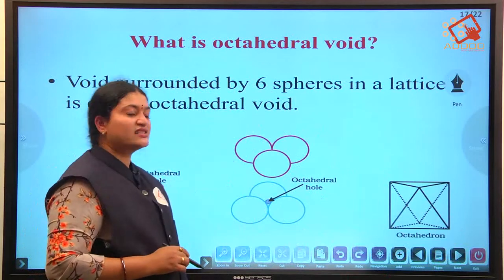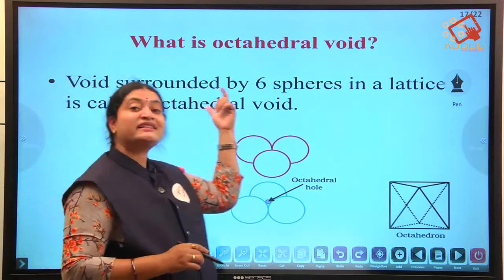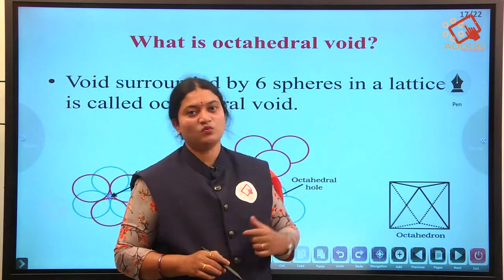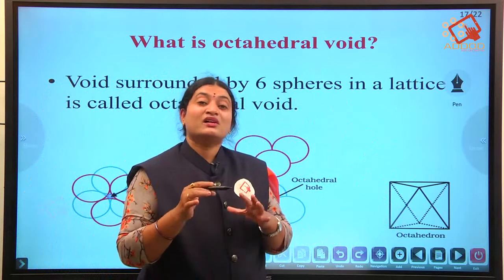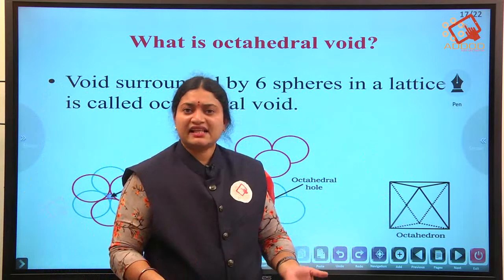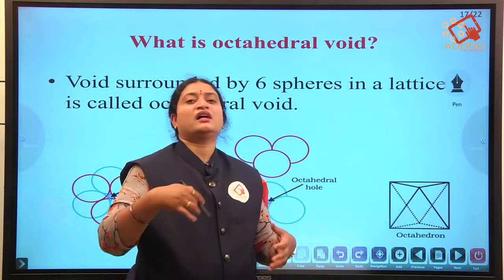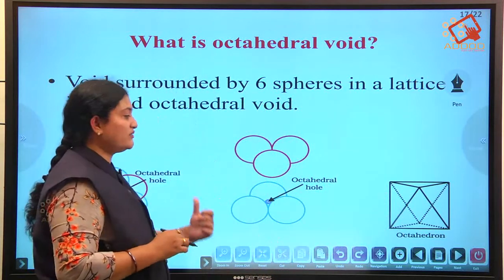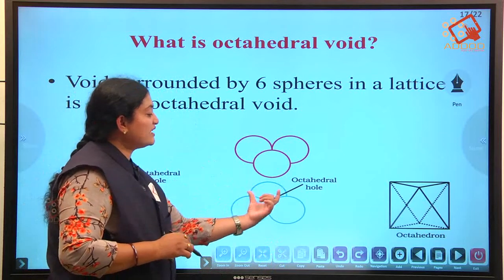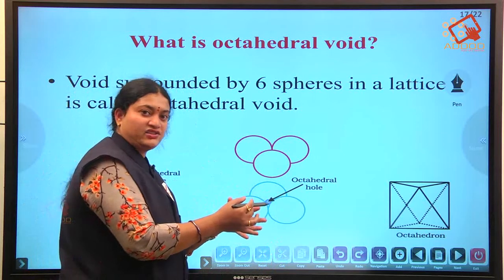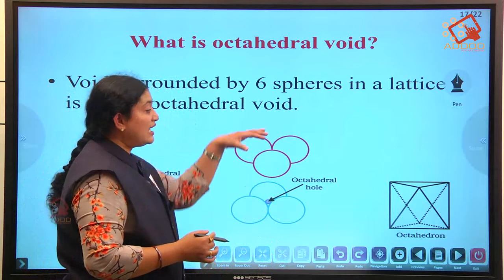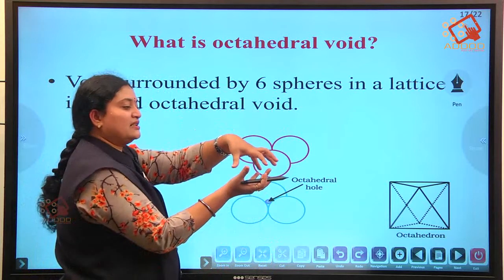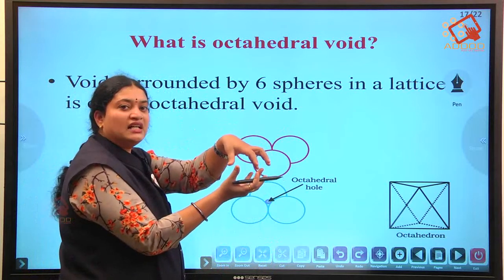Now coming to the next question: what is octahedral void? Void is again the same empty or unoccupied space. Here we can observe that 3 spheres are arranged in this way, and above also 3 spheres are placed one over the other.